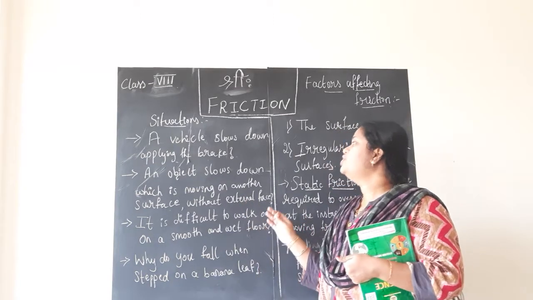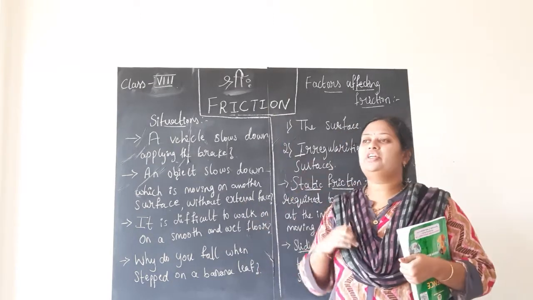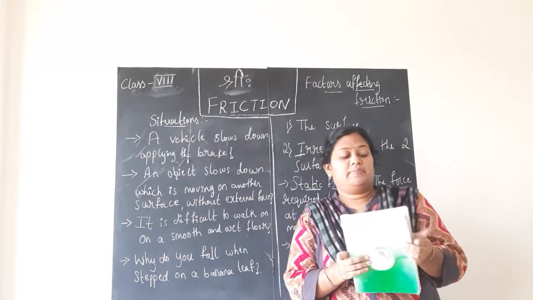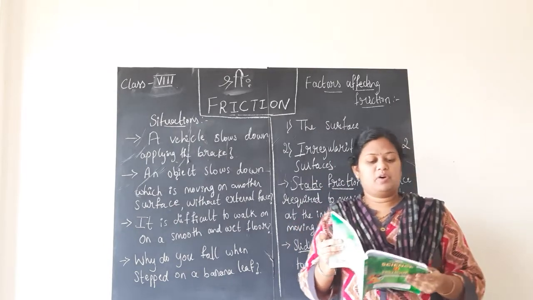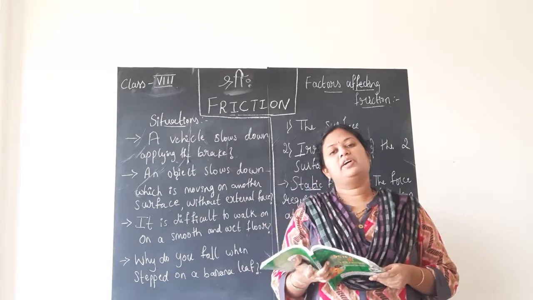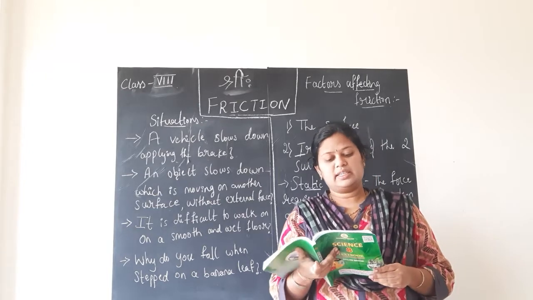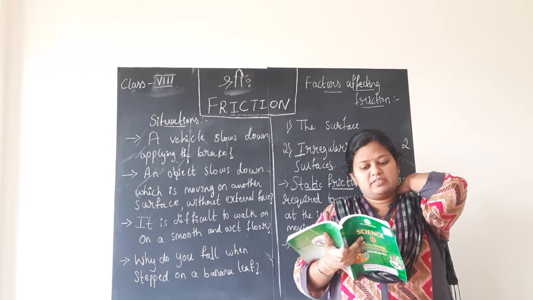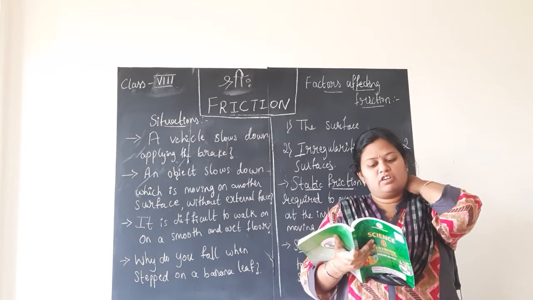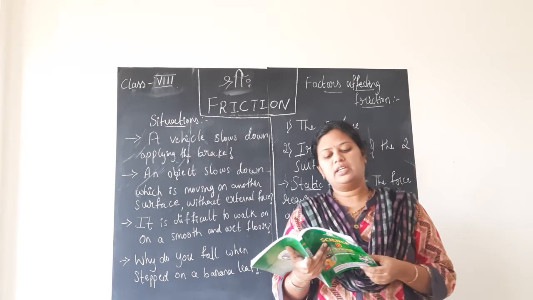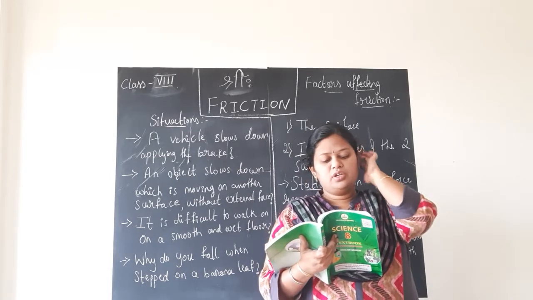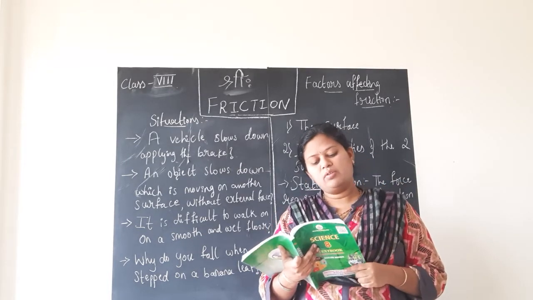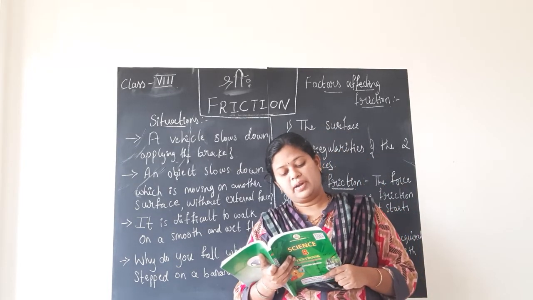So today we shall be studying more about this frictional force and various things about it. This is chapter 8 on page number 96 in your textbook, children. So, friction. You might have seen a driver of a car or a truck slowing down the vehicle at a traffic signal. You too slow down your bicycle when needed by applying brakes.